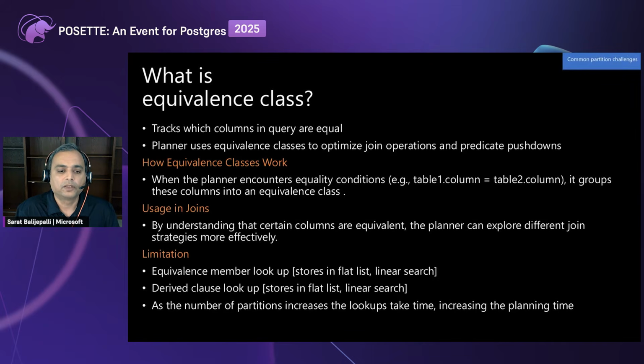So essentially, as the number of partitions increases, the lookups take more time, increasing the planning time. That's where our first partitioning challenge comes in, where the planning time is higher when the number of partitions increases.